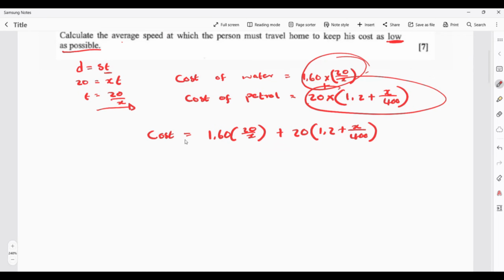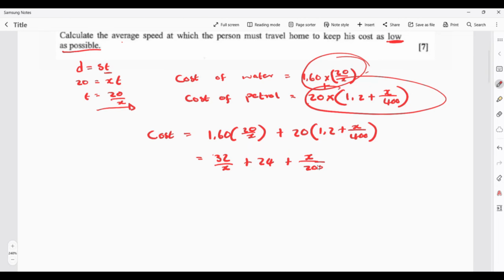But first things first, let's simplify this. 1.6 multiplied by 20 simply gives us 32 over x, and then 20 multiplied by 1.2 gives us 24, and 20 multiplied by x over 400 gives us x over 200.